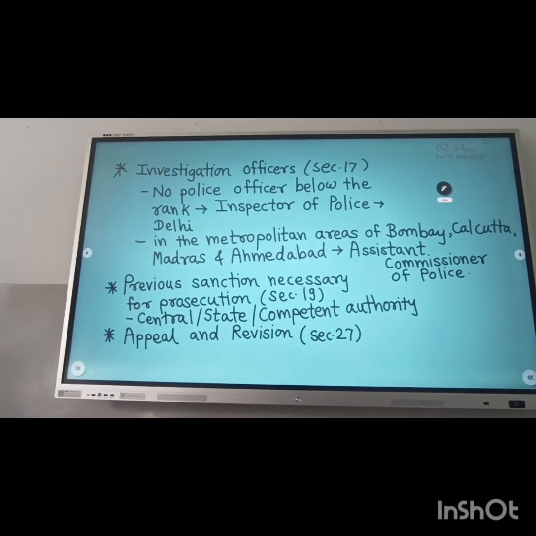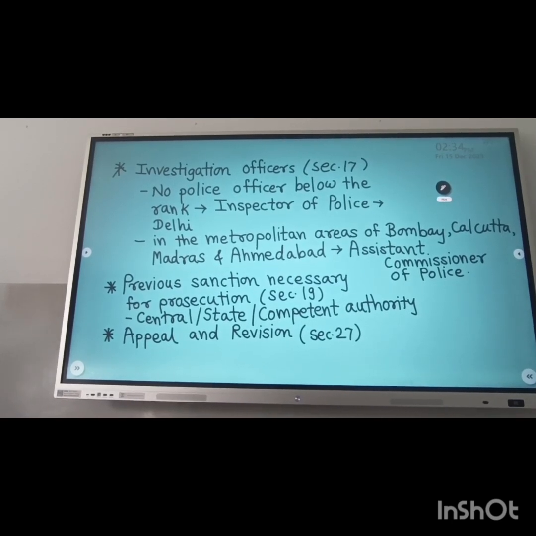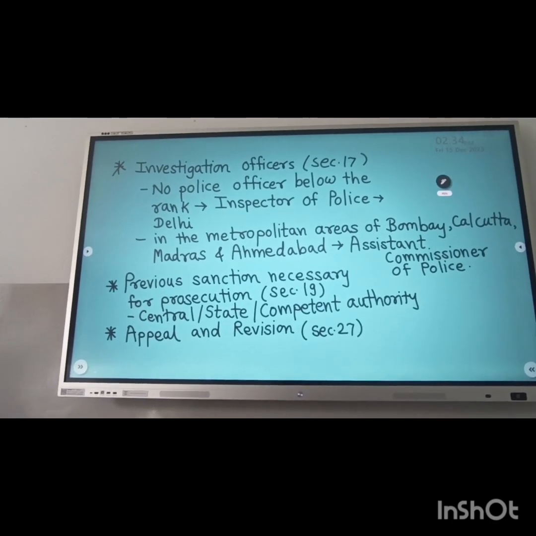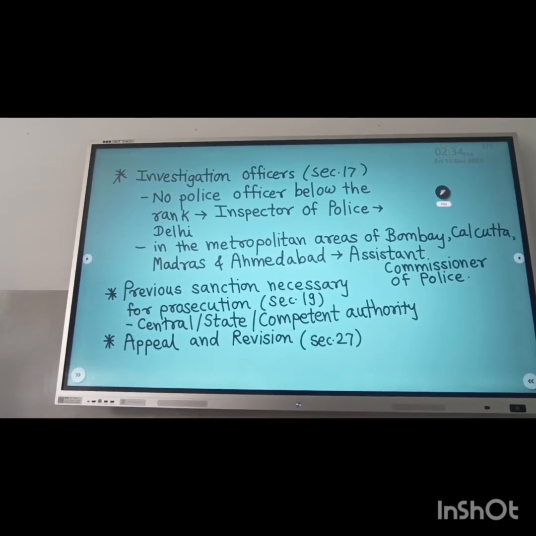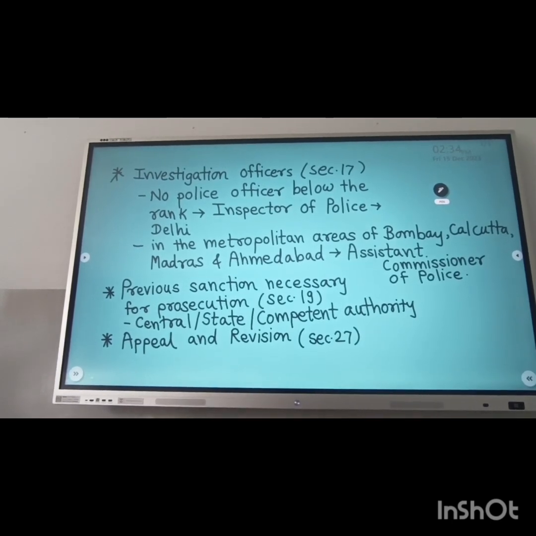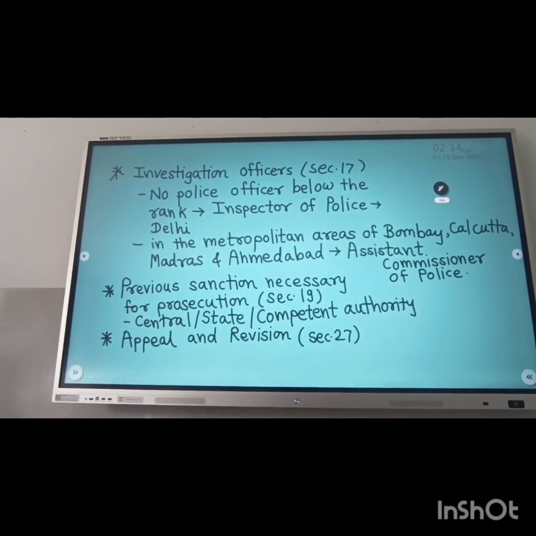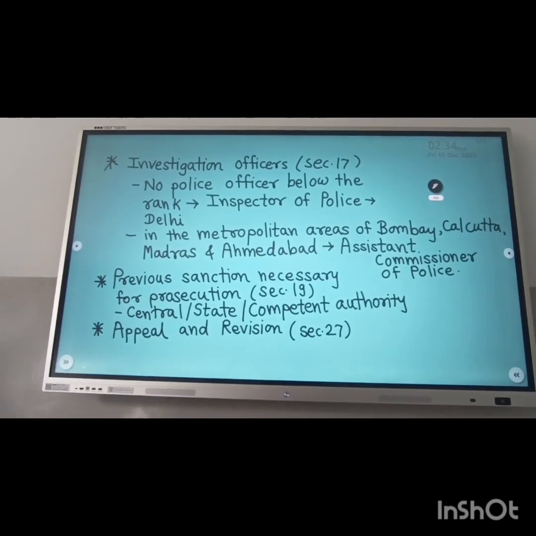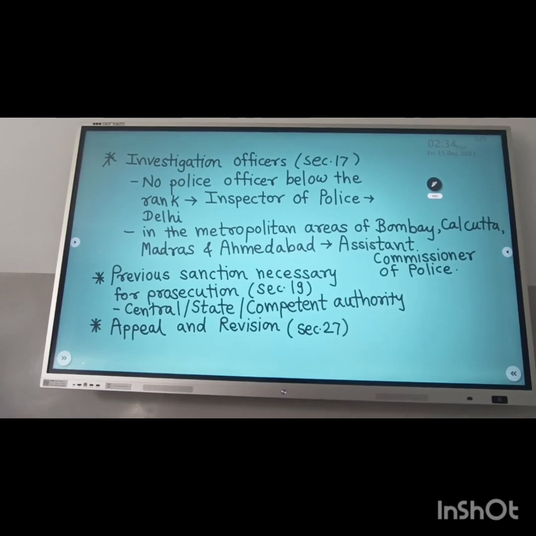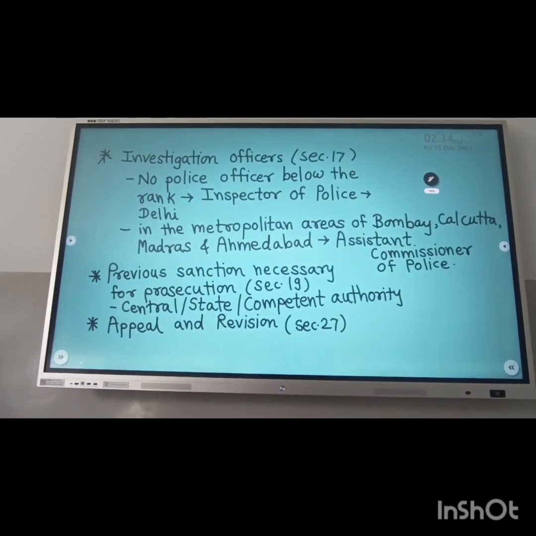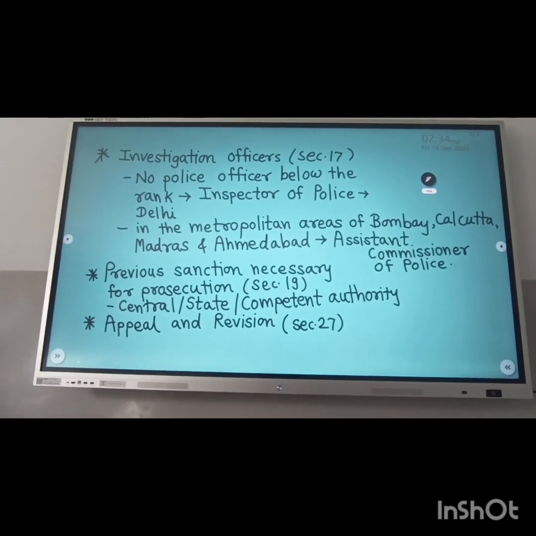The last important section is the appeal and revision under Section 27. After the decision of the special judges, the appeal can be filed before the High Court. Even a revision petition can be filed in the High Court.